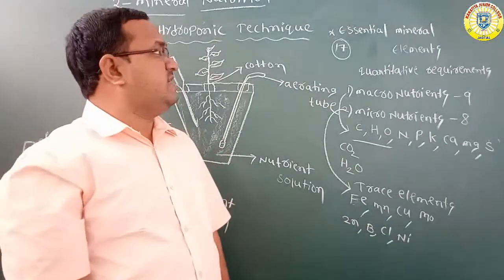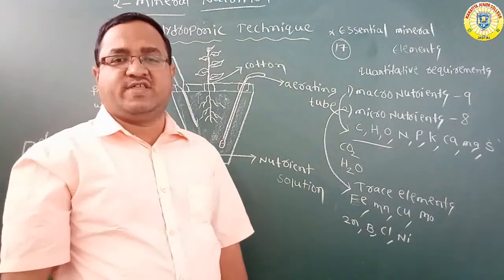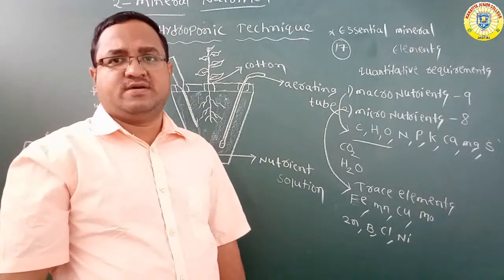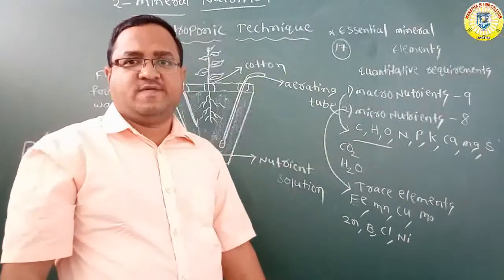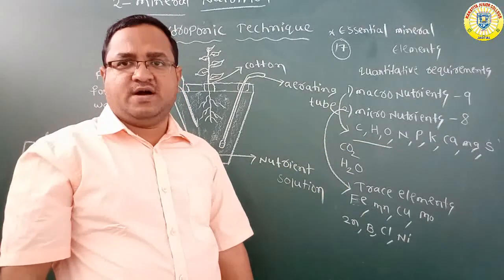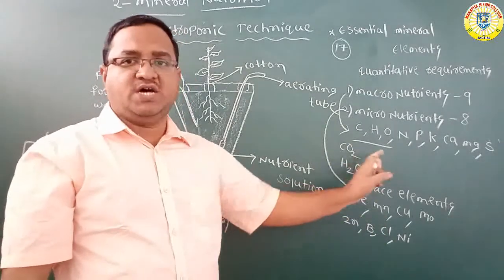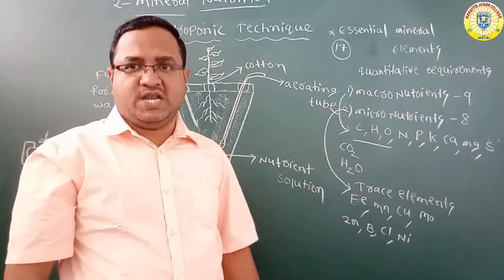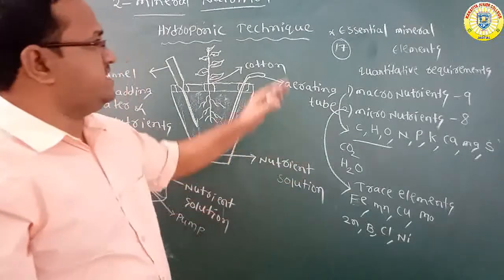So these are the essential mineral nutrients which are very useful for plant growth and development. Especially carbon, hydrogen, oxygen, which are absorbed in the form of carbon dioxide and water, are called framework elements. The remaining are absorbed from the soil, which are mineral nutrients.